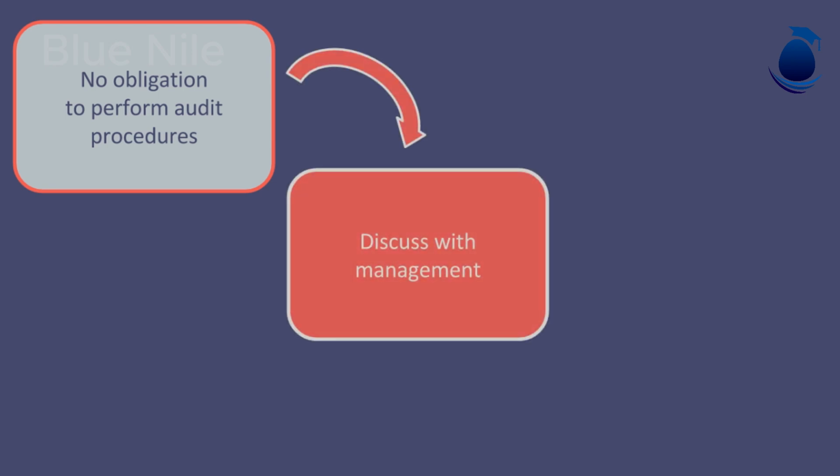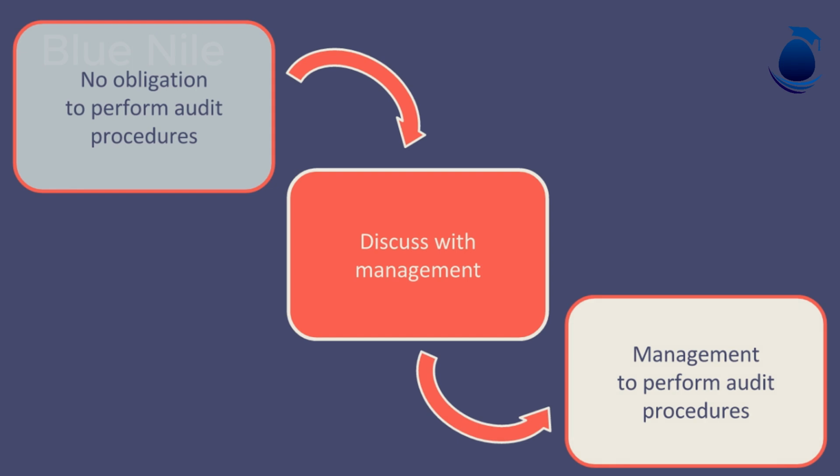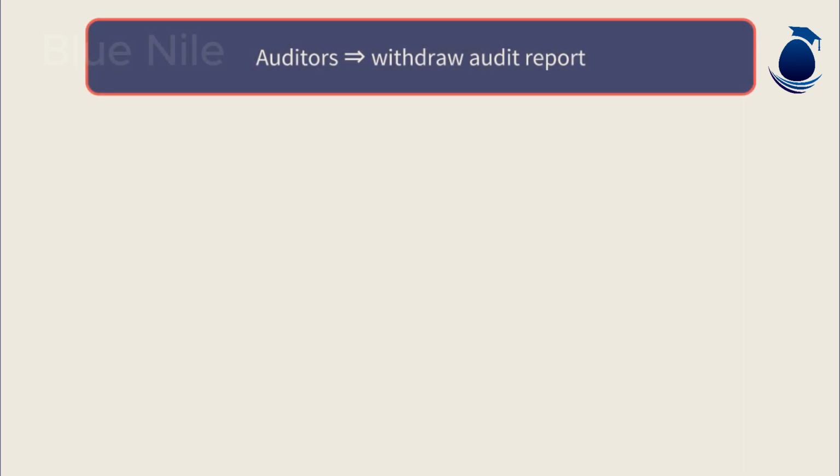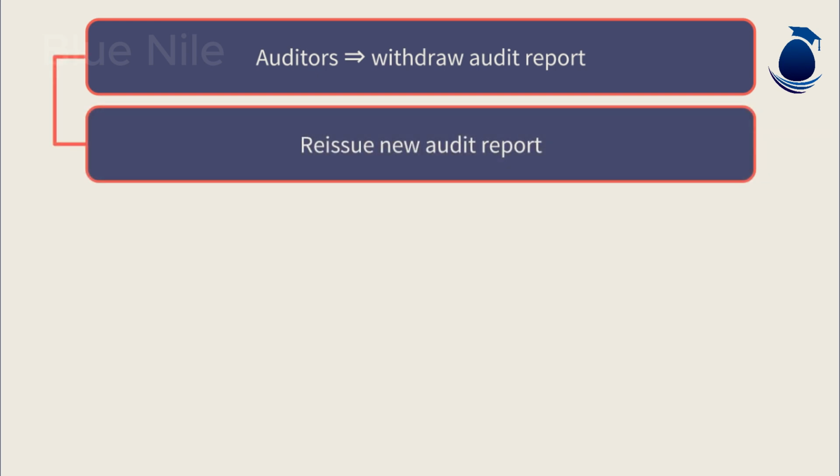If they become aware of an event at this point, they must first discuss the event with the management and explain the changes needed to the financial statements. They must then perform audit procedures to identify whether the changes have been made correctly. The auditors must then officially withdraw their audit report. Remember, this would have been prepared based on the financial statements before the event was discovered, and so a new audit report needs to be issued to take into consideration the event that has come to light.